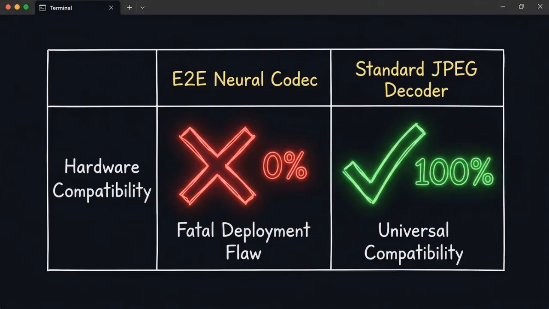This benchmark comparison table highlights the fatal deployment flaw of end-to-end neural codecs. Despite their high theoretical performance, they offer 0% backward compatibility with existing hardware. Standard JPEG decoders offer 100%.